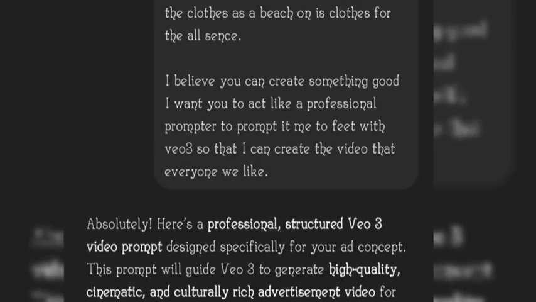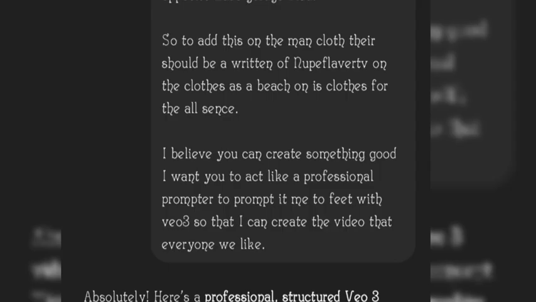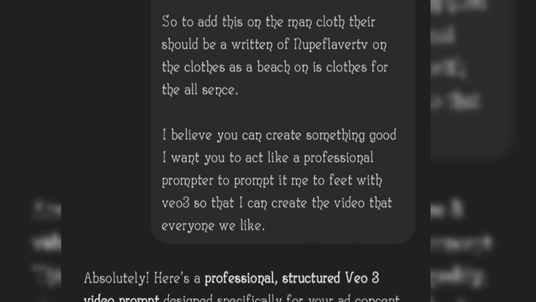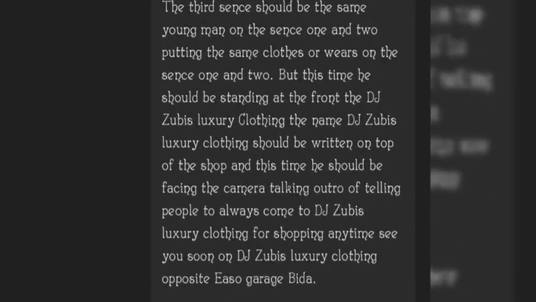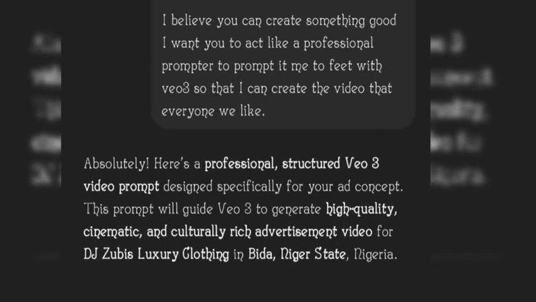I continued and said, to add to the main cloth, there should be a writing of Nupe Flavor TV on the cloth as a badge. I wanted to write badge, so sorry. It's the cloth for all scenes. I believe you can write something good. I want you to act like a professional prompter and prompt me to fit VEO3 so that I can create a video that everyone will like. So you can see this is all I wrote to ChatGPT, and this is what ChatGPT said.